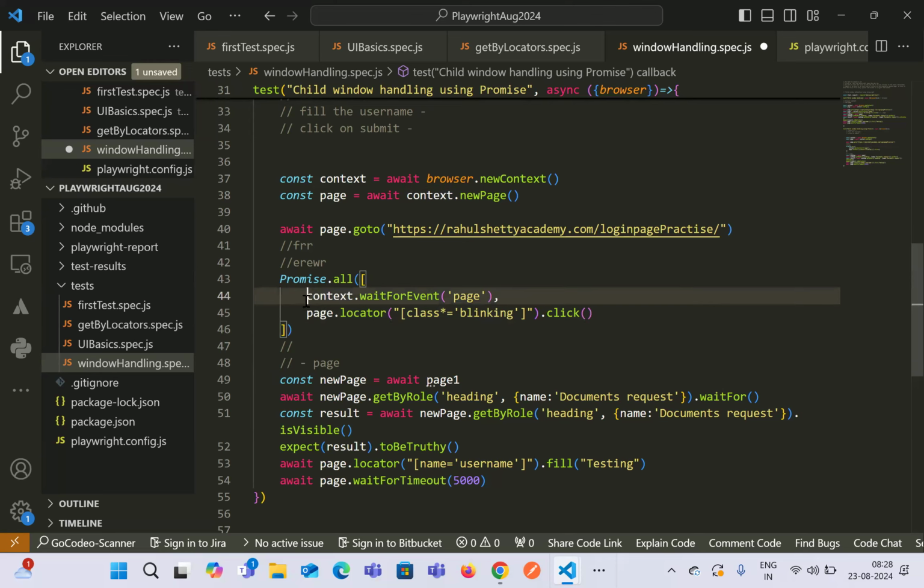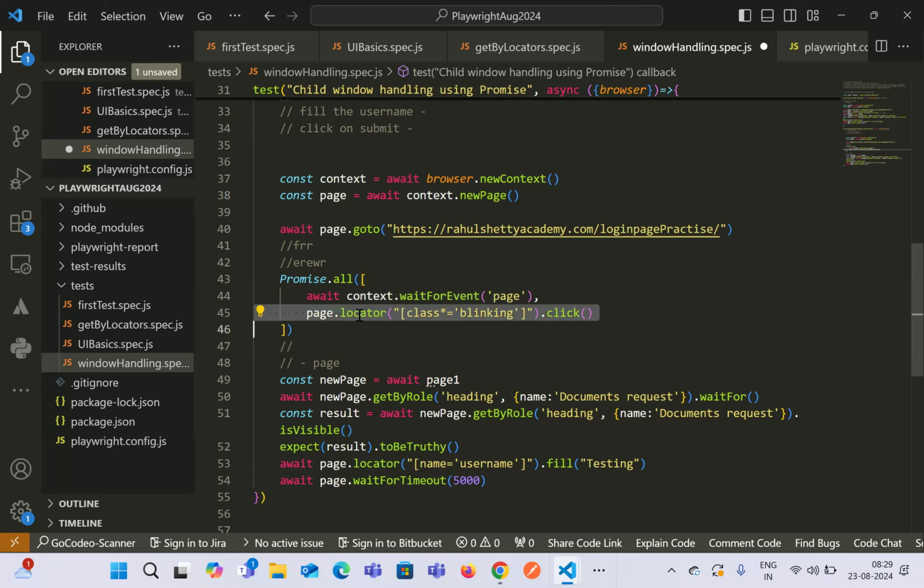Okay, let's say you write await over here. Now what happens is this step will keep on waiting for a page event to be created, as we have given await, and it will not find it. Meanwhile, the other step, as it does not have an await condition, will click on a link, and this will wait for a page event to appear on the website.